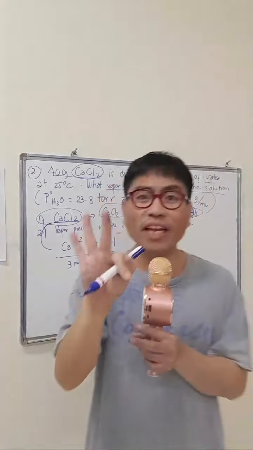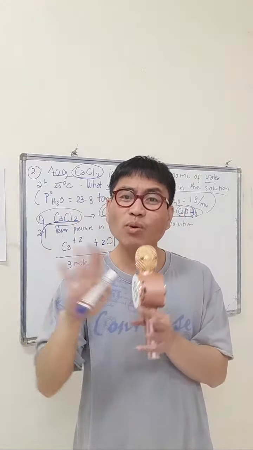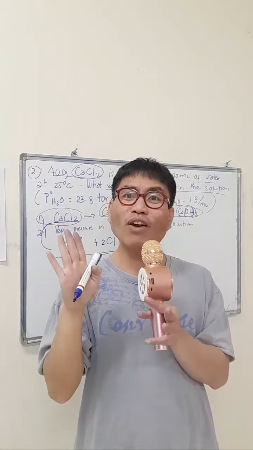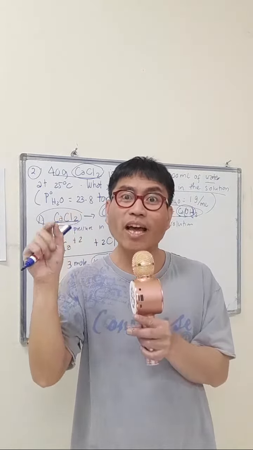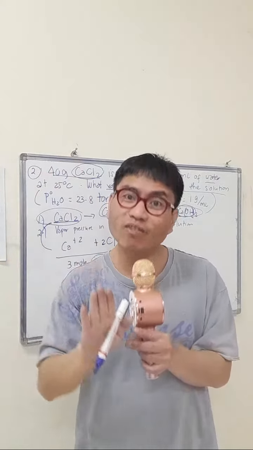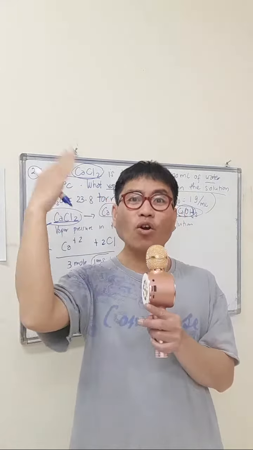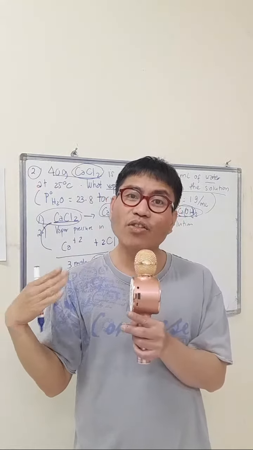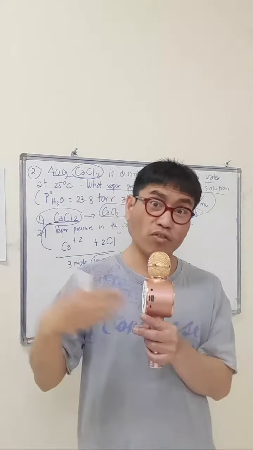So these 3 approaches made the students confused. That's why the instructors must teach very well what is the appropriate method in determining the number of moles, because this is the mole of solute that we will use to plug in and substitute in our standard formula, which is the mole fraction of solute converted to the mole fraction of solvent.